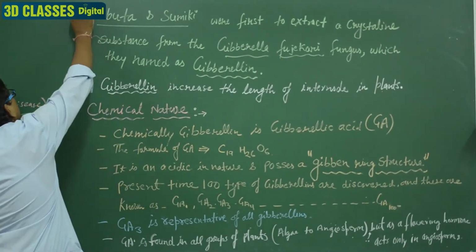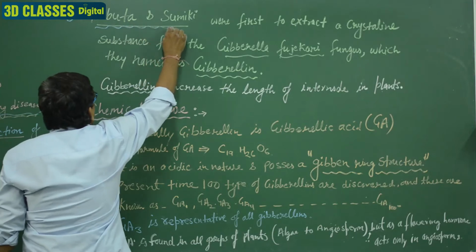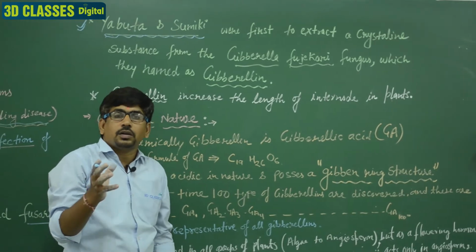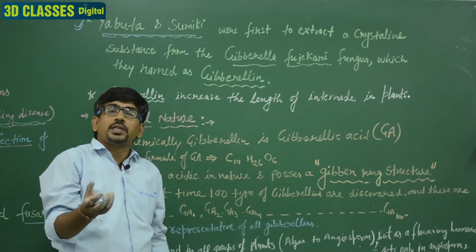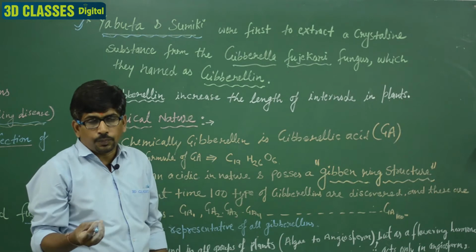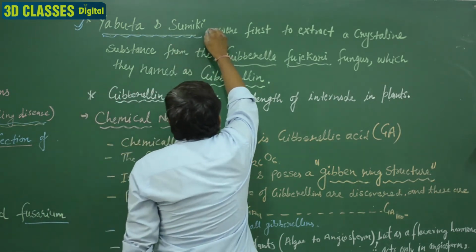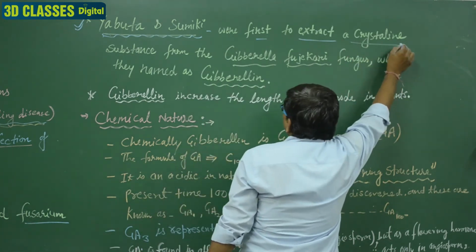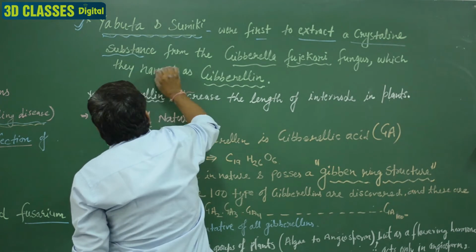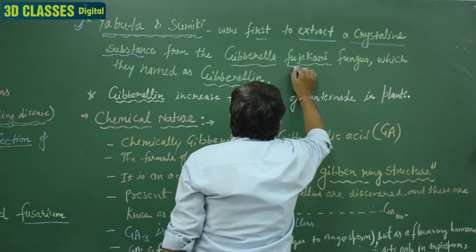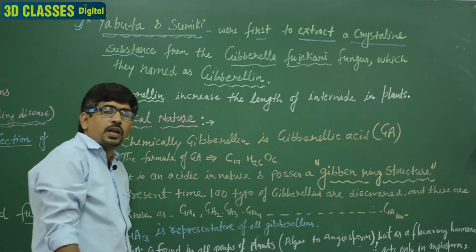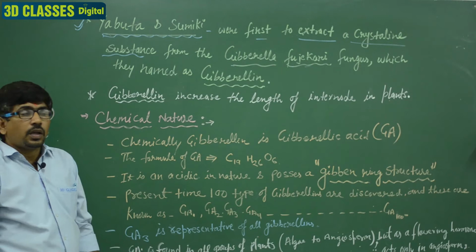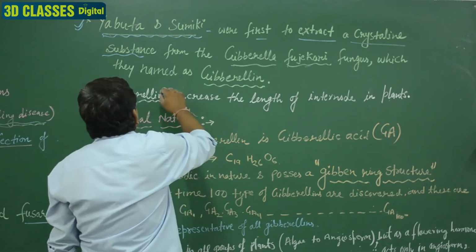Yabuta and Sumiki are the two scientists who first isolated a crystallized form of gibberellin. They were the first to extract a crystalline substance from the fungus Gibberella fujikuroi. The complete name of the fungus is Gibberella fujikuroi, and the substance is named gibberellin,